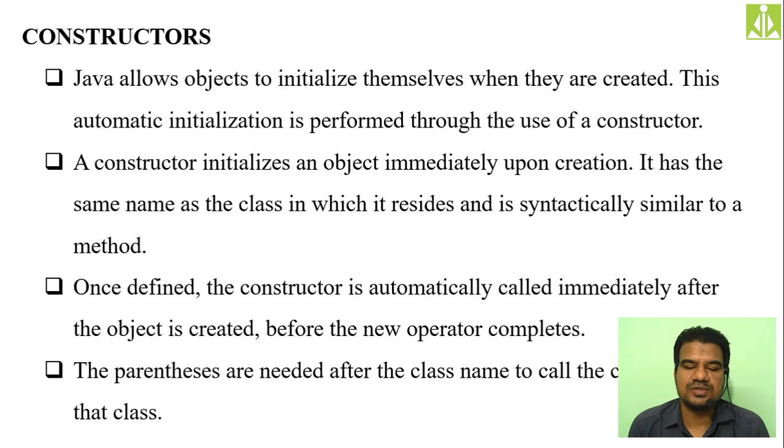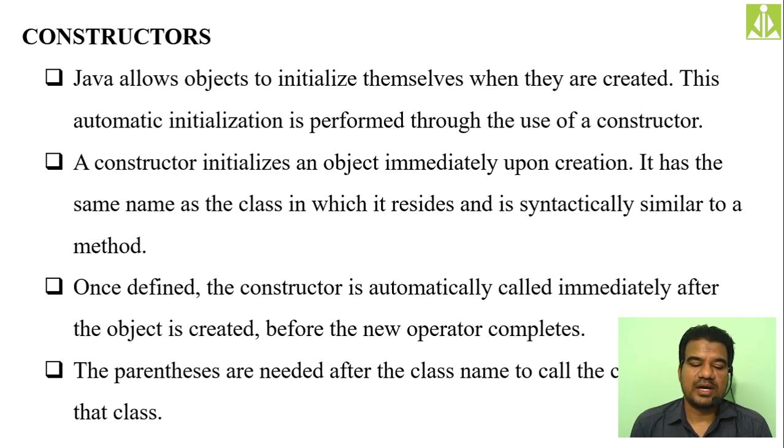Java allows objects to initialize themselves when they are created. This automatic initialization is performed through the use of a constructor. So by making use of a constructor, we will allocate the memory to an object, we will initialize an object. Initializing the object is nothing but initializing the internal instance variables of that object.